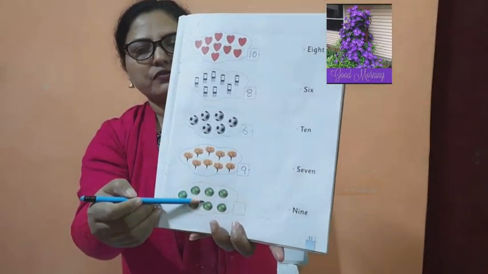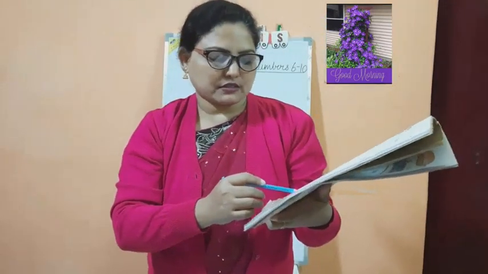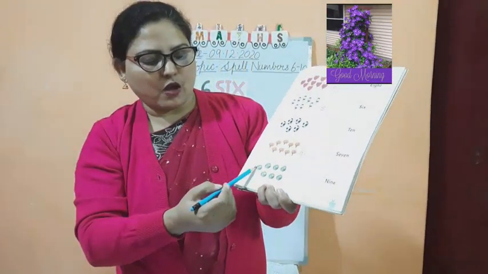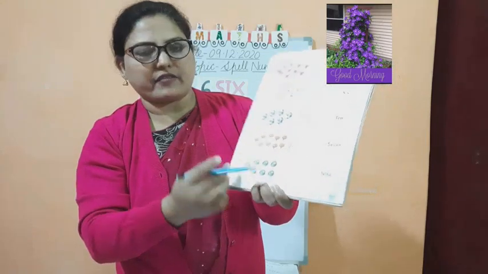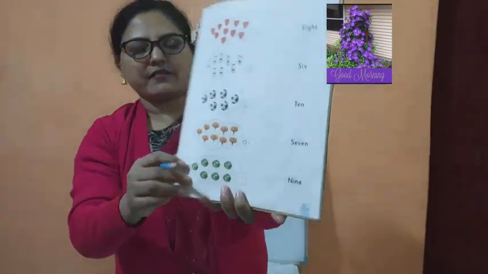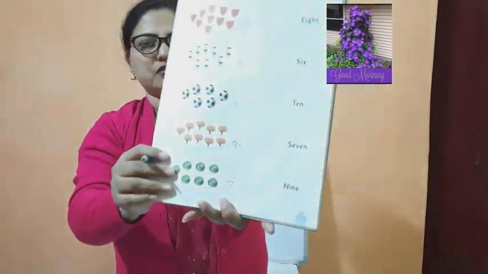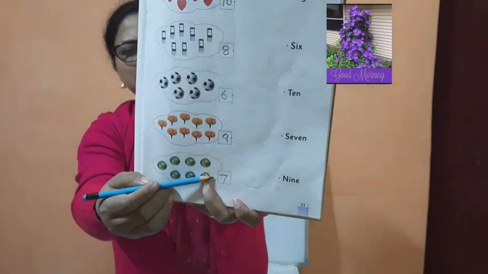Okay. Now down we will come. We can see here one fruit is there. You can see we have to count it. How many fruits? 1, 2, 3, 4, 5, 6, 7. How many? 7. So we have to write here in the box the number 7. I have written 7 here. You can see it is visible for you.